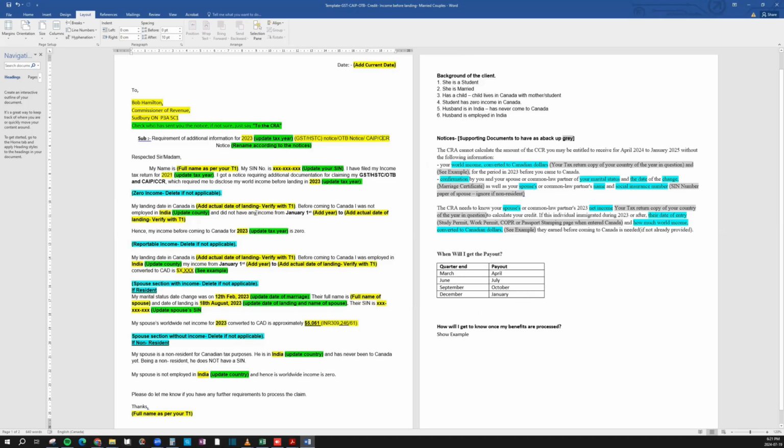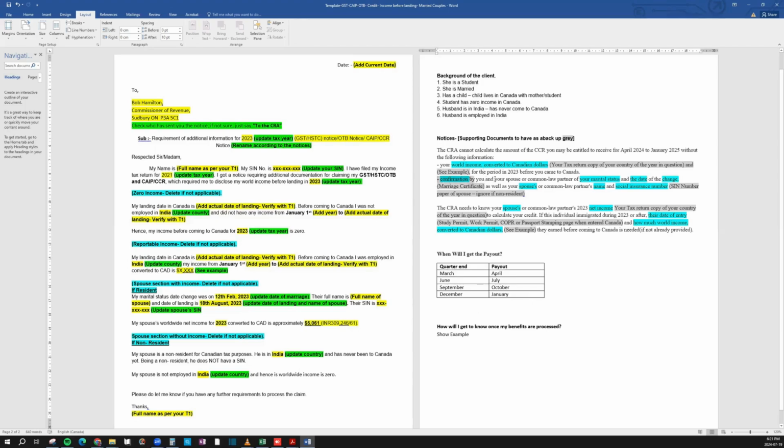So what I've said is, before coming to Canada, I was not employed in India. In your case, whatever country is applicable, just change that. And I did not have any income from 1st January to the landing date, and hence my income was zero. So this answers the first question. I'll also show you where I've said, see example on how to calculate the income. I'll go through it in the husband section, and you can also use that if you have income before coming to Canada, you can use the same logic on computing income.